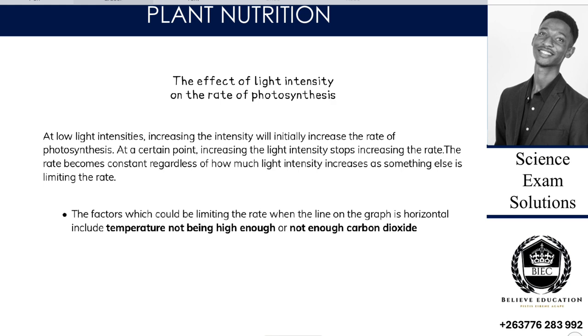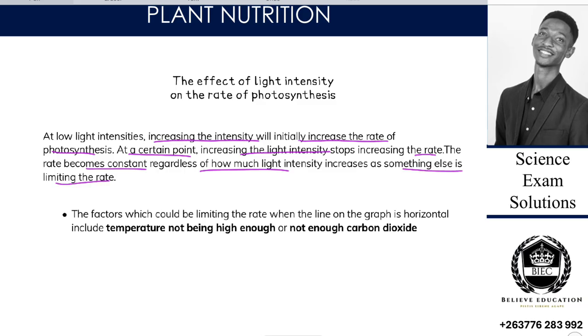Then let's go to the next one, effect of light intensity on the rate of photosynthesis. So at low light intensity, increasing the intensity will initially increase the rate of photosynthesis. At a certain point, increasing the light intensity stops increasing the rate. The rate becomes constant regardless of how much light is being increased, as something else is the limiting factor.